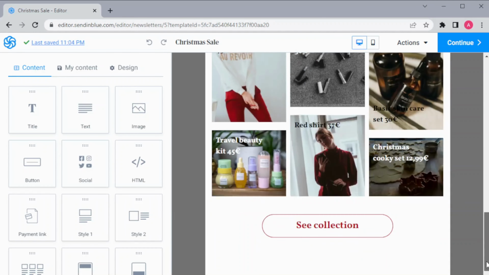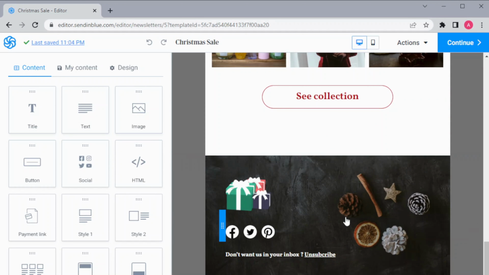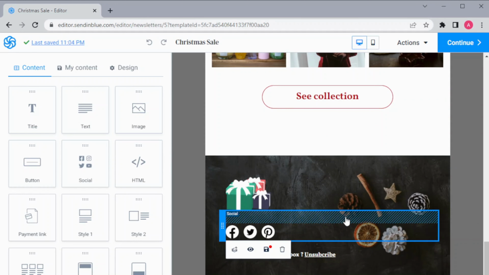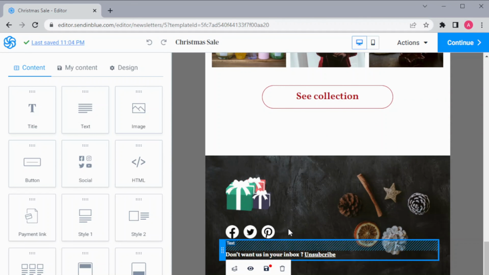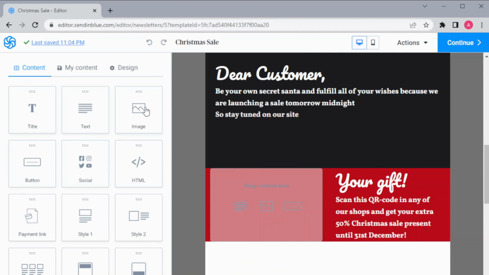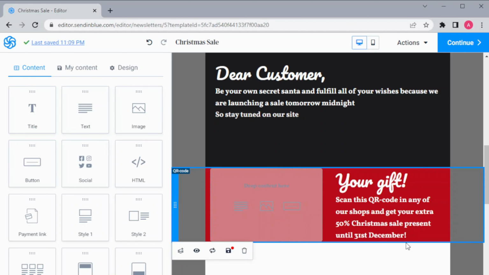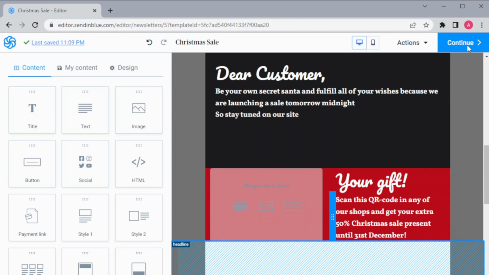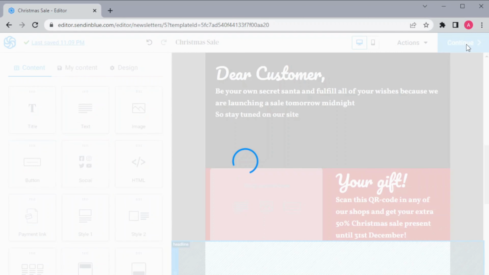And then we have our footer where all of the information about your company and all of your different social media is given, and also an unsubscribe button is there. And anything that you want to add into your template can be added from here. You just have to drag and drop, like I want to add an image to this template, so I will just drag it and drop it here. And now I am done editing this template, so now I'm going to click on continue.